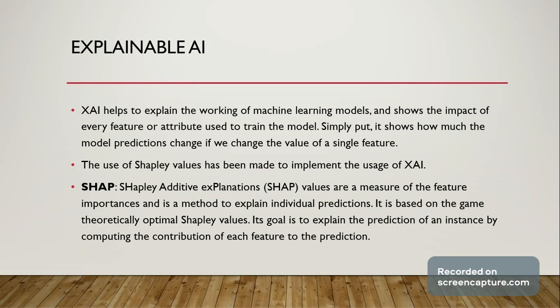Now, for this work, the use of Shapley values has been made to implement XAI. Now, what are Shapley values? Shapley additive explanation, or SHAP, are a measure of the feature importances and is a method to explain individual predictions. It is based on the game theoretically optimal Shapley values. Its goal is to explain the prediction of an instance by computing the contribution of each feature to the prediction.